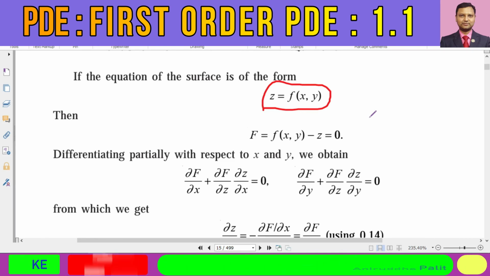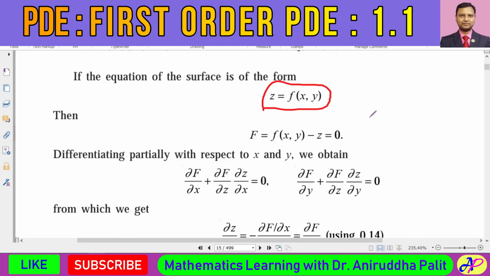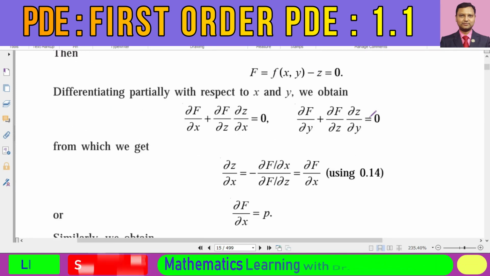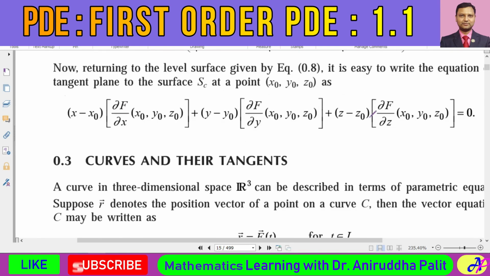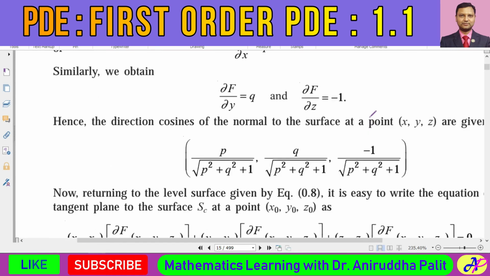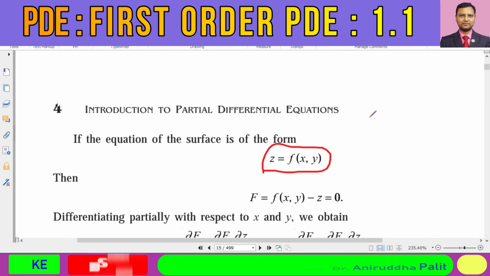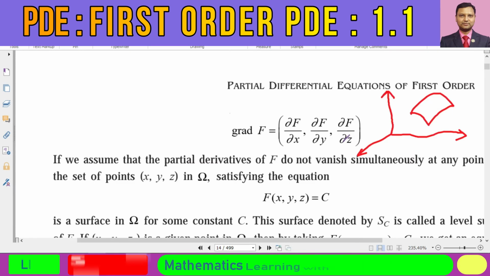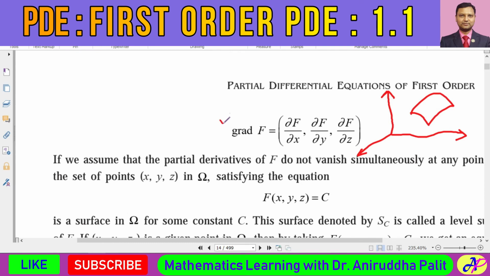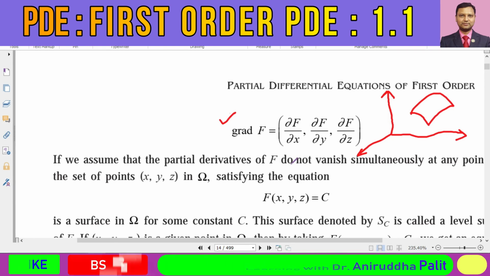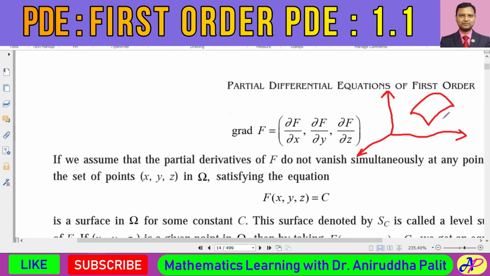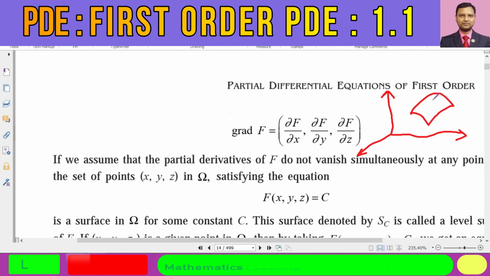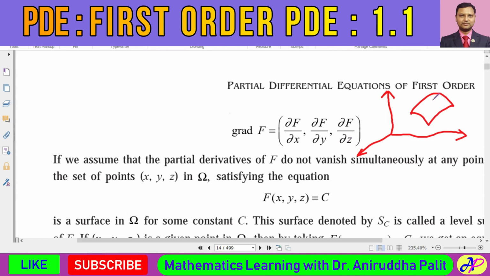So that is the main result I wanted to discuss today, and that's all for today, because I need to discuss something more regarding this normal. But before that, please go through this part and try to get used to this result: what is the geometric representation of grad f? I'm just saying the result, not the deduction. Okay, what is grad of f?